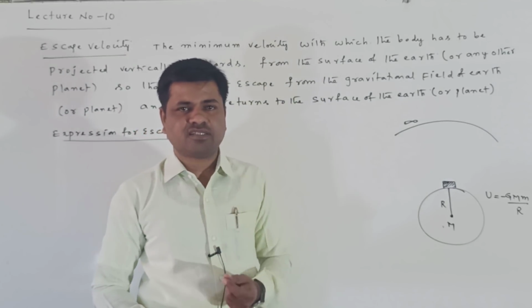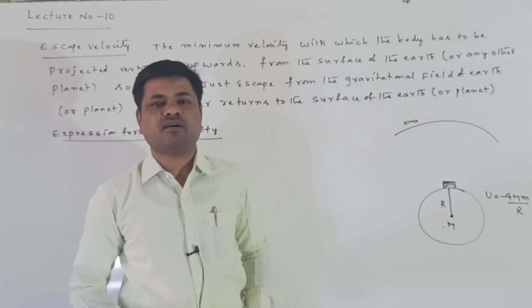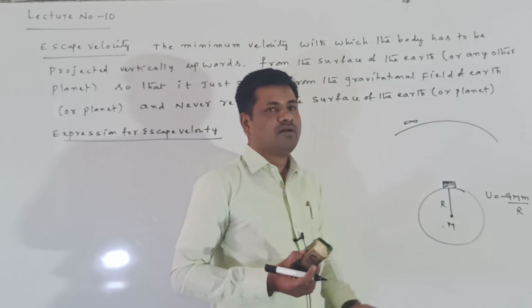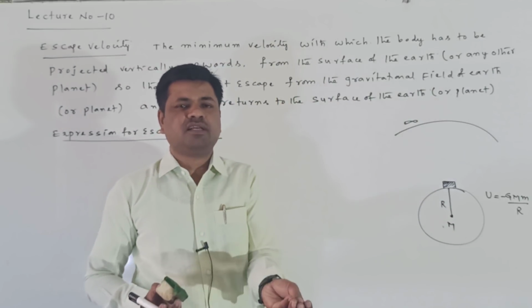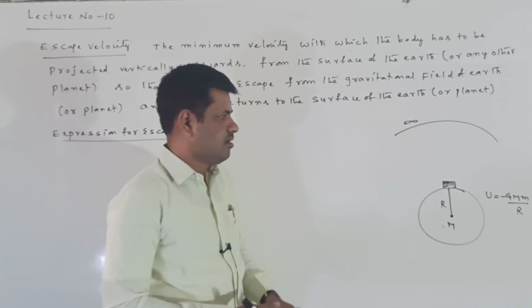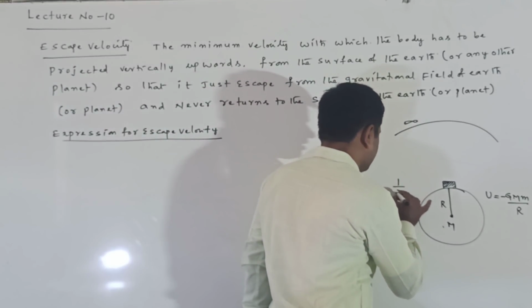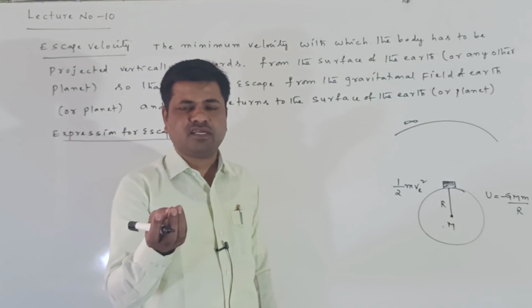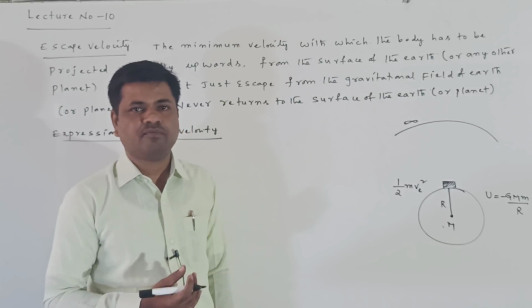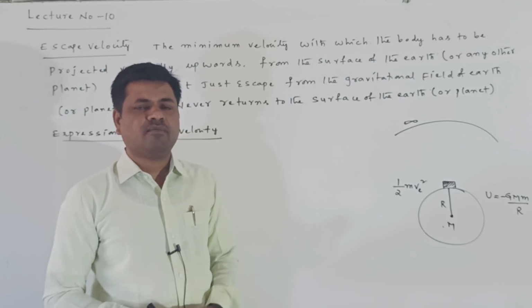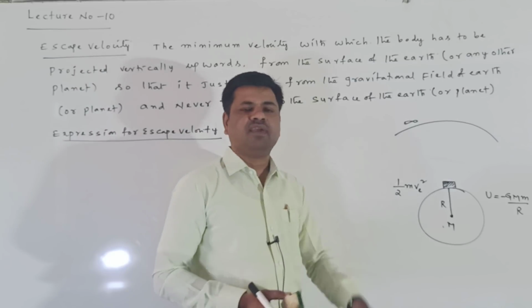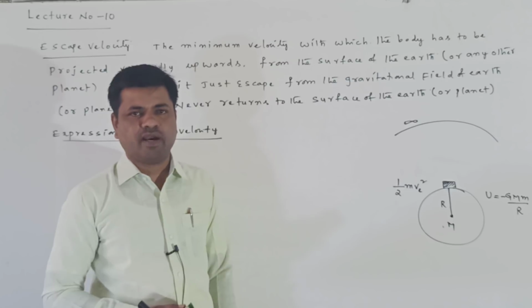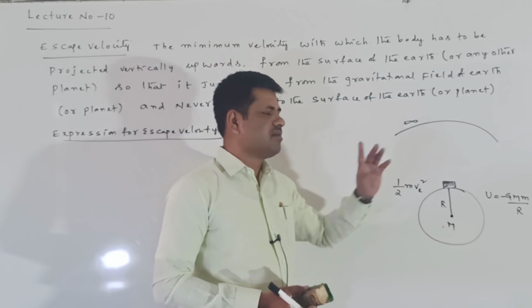We give that velocity in the form of kinetic energy. When kinetic energy is given to the body, it goes in the upward direction. What kinetic energy am I giving here? The velocity we give is the escape velocity, which I denote with v. So the kinetic energy can be written as half mv square, and this kinetic energy is given to the body.